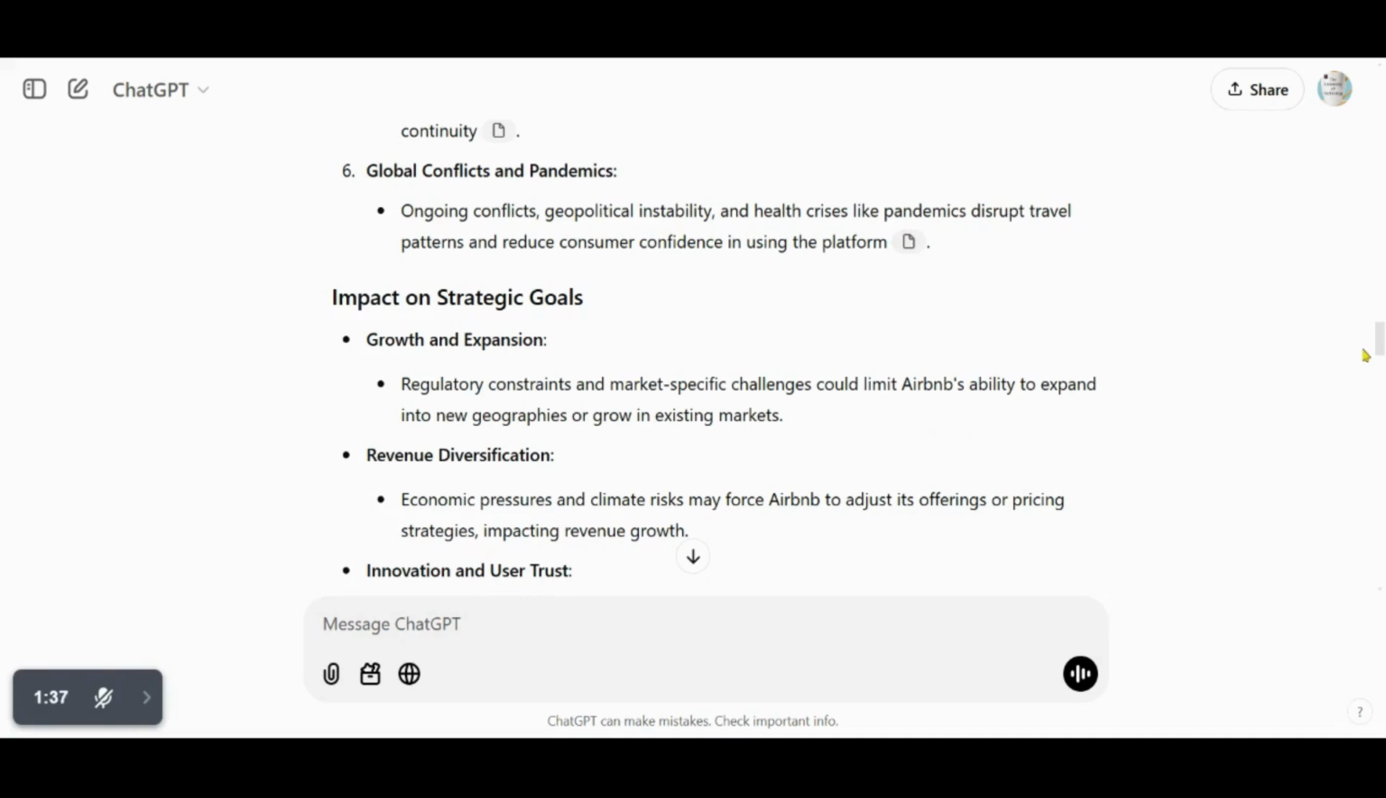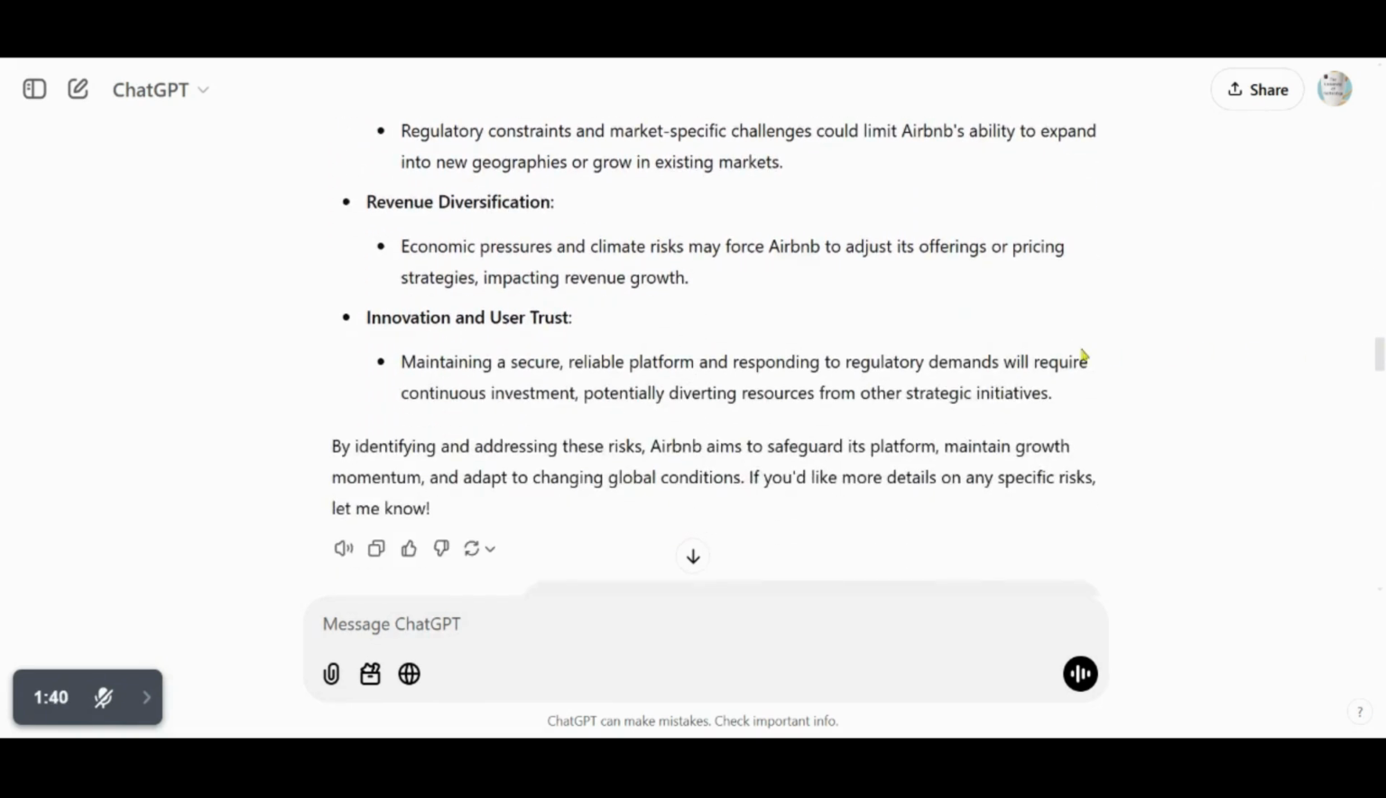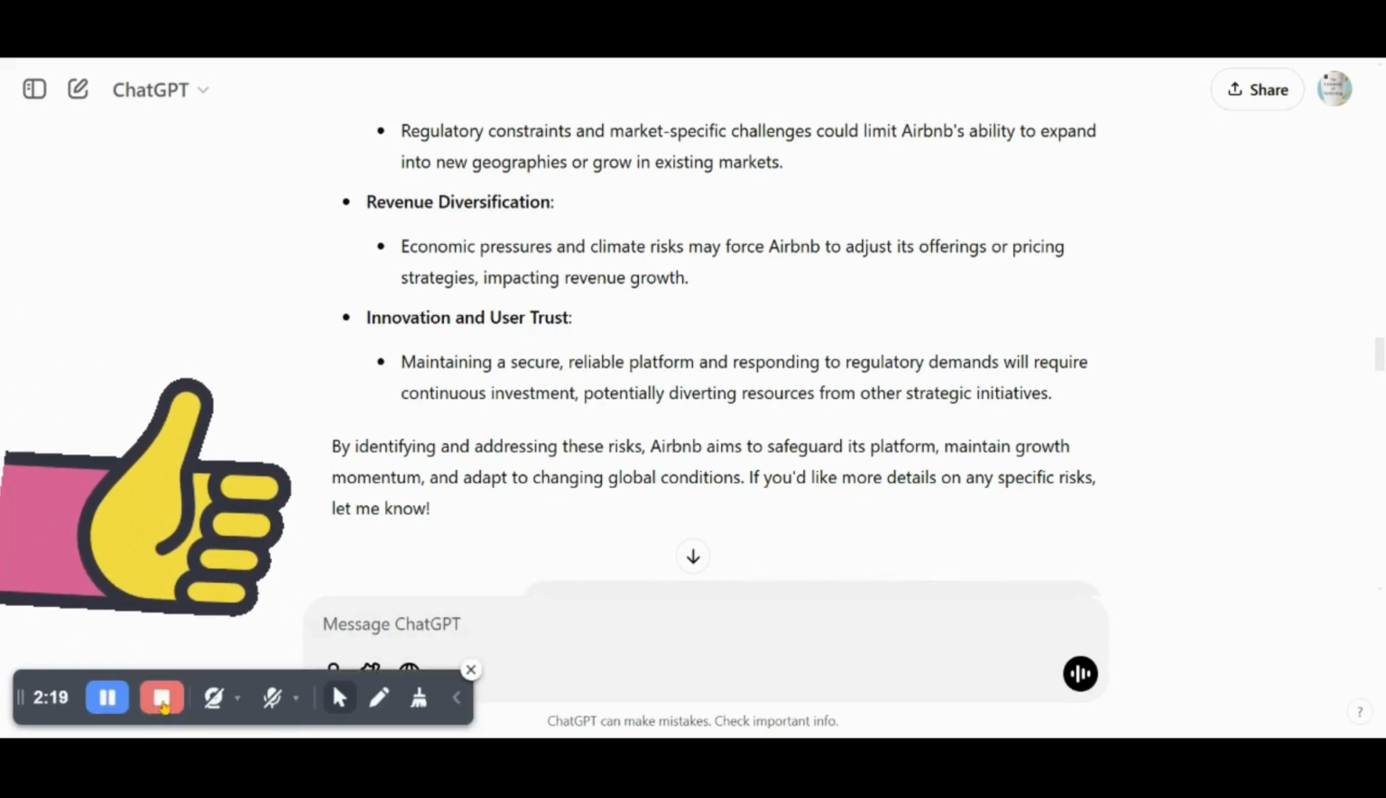Growth and expansion. Regulatory constraints and market-specific challenges could limit Airbnb's ability to expand into new geographies or grow in existing markets. Revenue diversification. Economic pressures and climate risks may force Airbnb to adjust its offerings or pricing strategies, impacting revenue growth. Innovation and user trust. Maintaining a secure, reliable platform and responding to regulatory demands will require continuous investment, potentially diverting resources from other strategic initiatives. By identifying and addressing these risks, Airbnb aims to safeguard its platform, maintain growth momentum, and adapt to changing global conditions. Good job, ChatGPT.